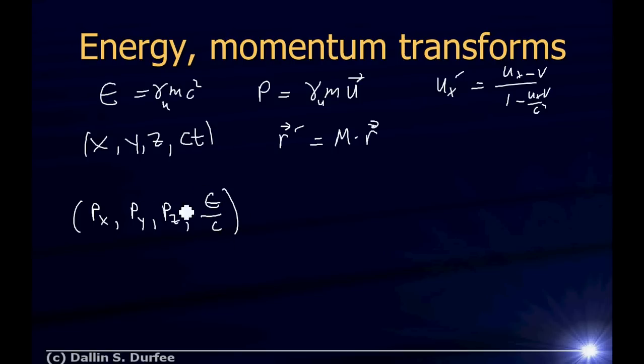And it turns out that this vector, all right, what should we call this? S. This momentum energy vector, it transforms using the same matrix we use to transform position and time. Pretty groovy, huh? So the same transformation equations for position and time work for momentum and energy, as long as we think of time as c times time and energy as energy over c, so that they have the same units as the other components of that vector. Anyway, groovy stuff that you don't need to know.